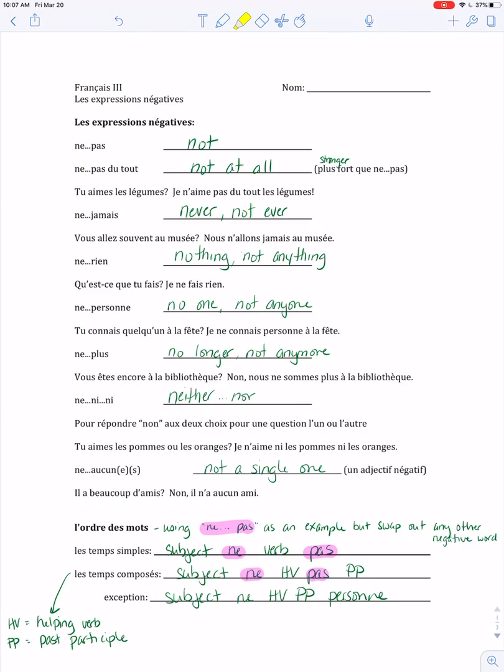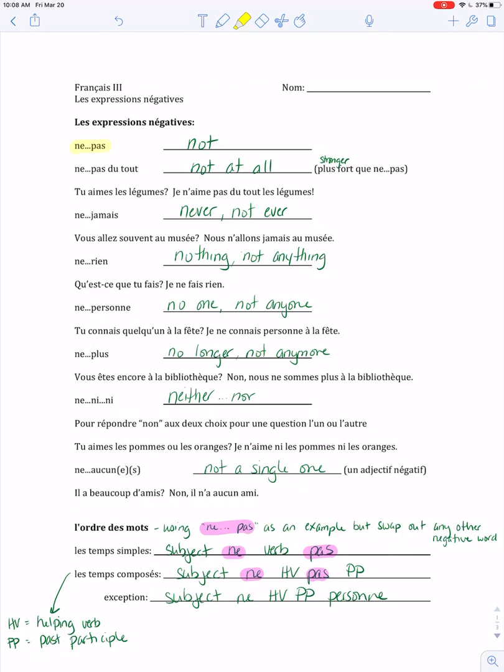The topic for today is les expressions négatives, or negative expressions. This is something that you did in French 2 last year, but we're going to review the negatives and add in a few more that you haven't seen yet. So I'll go through what the French term is and what the examples are in English to give you a sense of how to use them and give you any more detail as needed as we go through them. So starting off with ne pas, which you're all familiar with right from French 1.